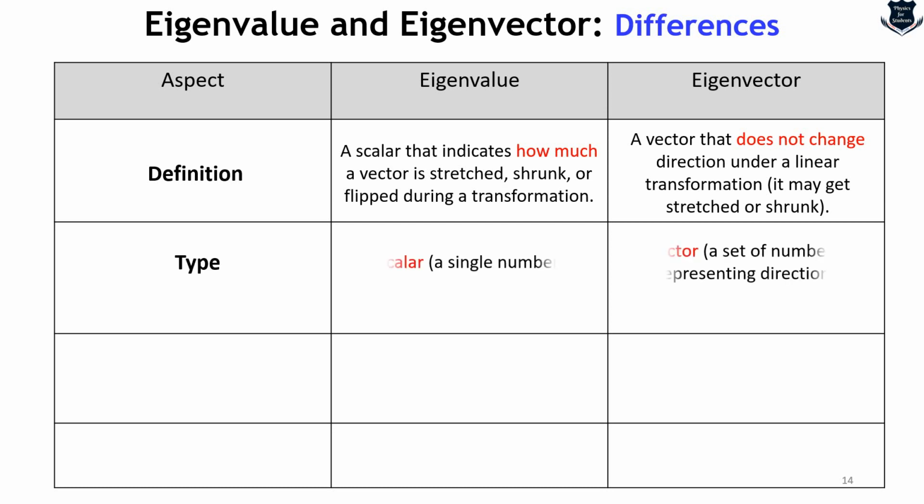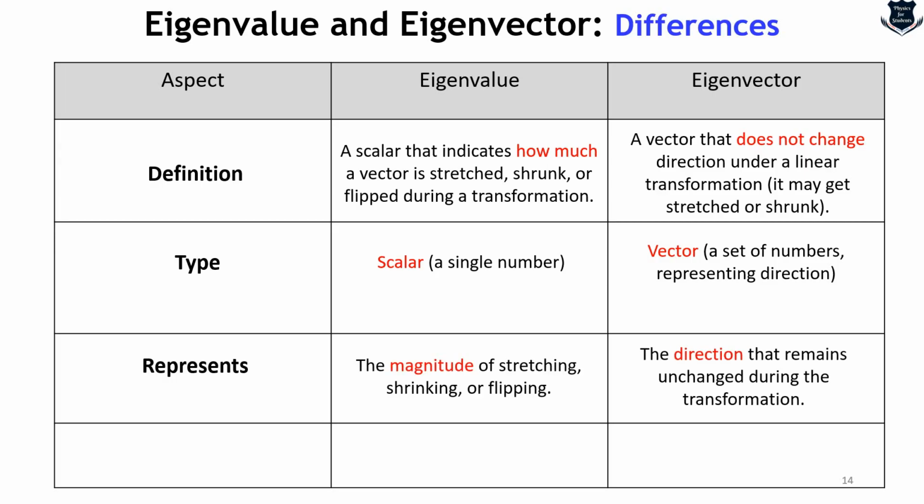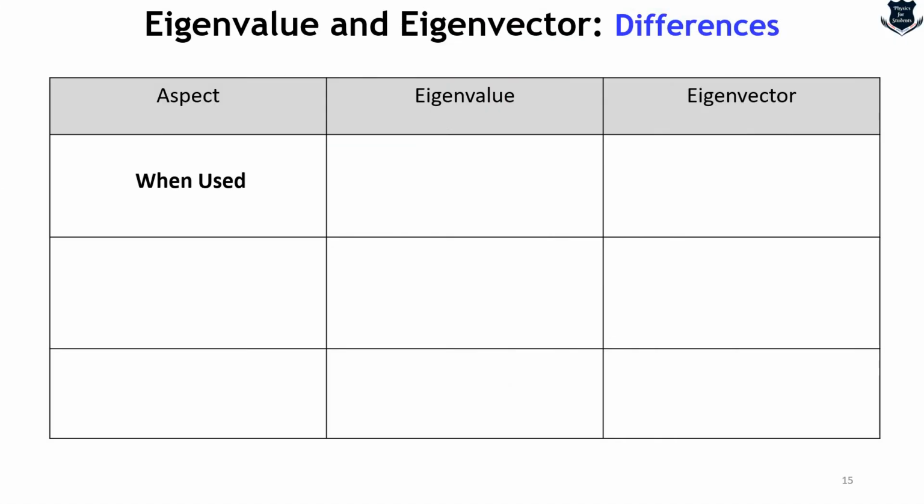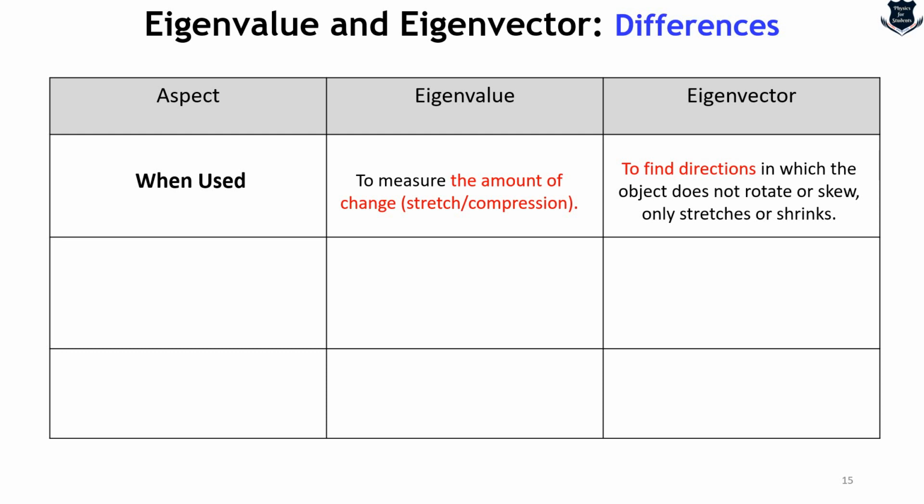If I talk of type, definitely eigenvalue is a scalar. The eigenvector is a vector because it represents direction. The eigenvalue represents the magnitude of stretching and flipping, and the vector tells the direction that remains unchanged. In mathematical terms, the eigenvalue is denoted by lambda, and the eigenvector is denoted by v or any vector term. Now, the question is when it is used. Eigenvalues are mostly used to measure the amount of stretching, and eigenvectors are used to find the directions in which the object does not rotate.